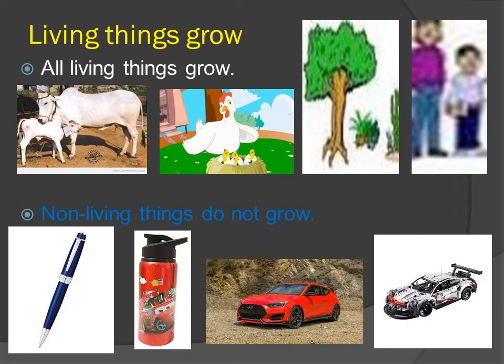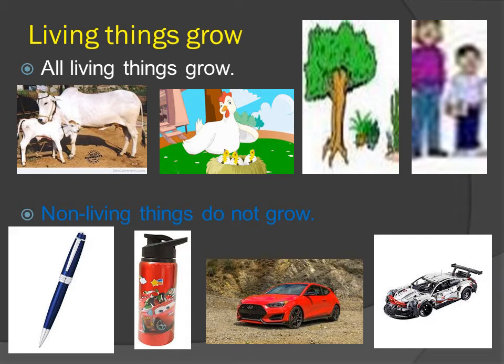Just see the picture. A calf grows into a cow. Then you see the picture of a hen with chicks. A chick grows into a hen. And you can see the picture of a tree. A mango seedling grows into a big mango tree. And a boy grows into a man. So, all living things grow.